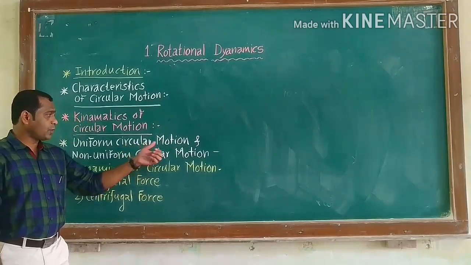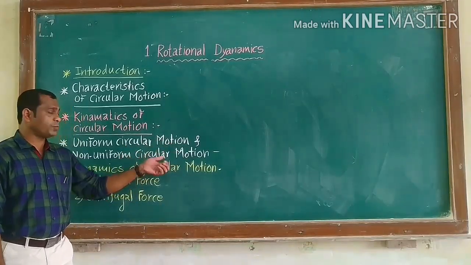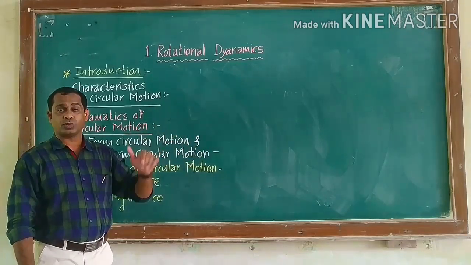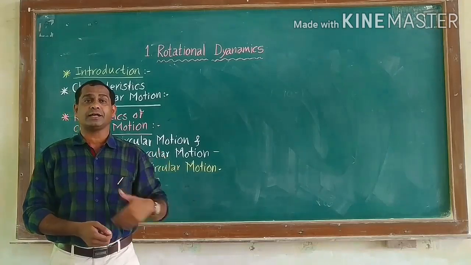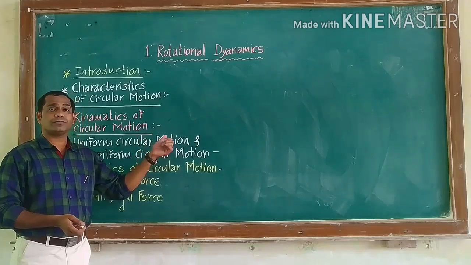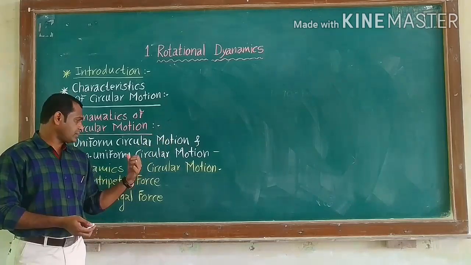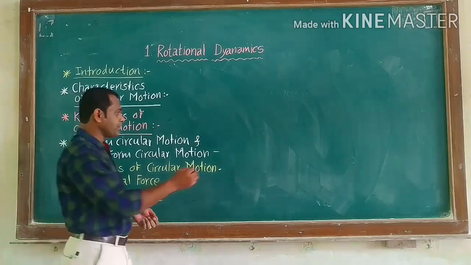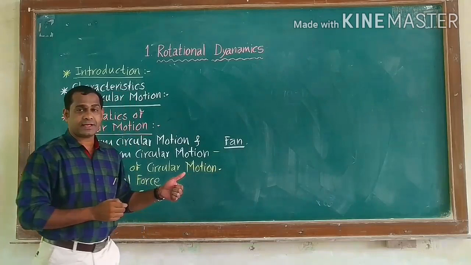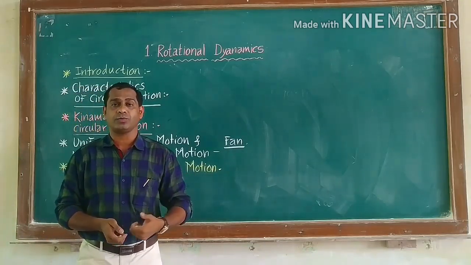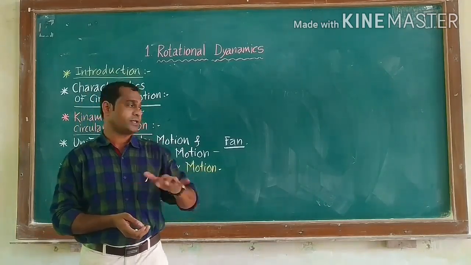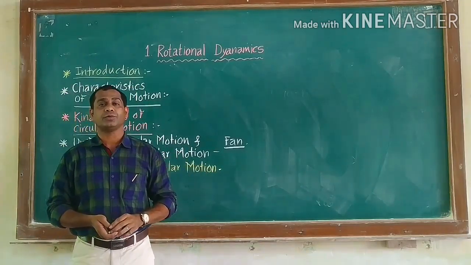Then there is uniform circular motion and non-uniform circular motion. Uniform circular motion is defined as the motion of a body along the circumference of a circle with constant speed. Next, non-uniform circular motion. For example, a fan. When the fan is switched on or off, the speed of the fan is increasing as well as decreasing, and this motion is nothing but non-uniform circular motion.